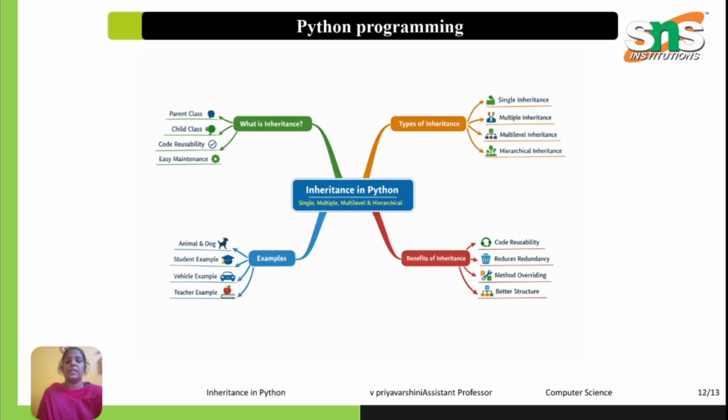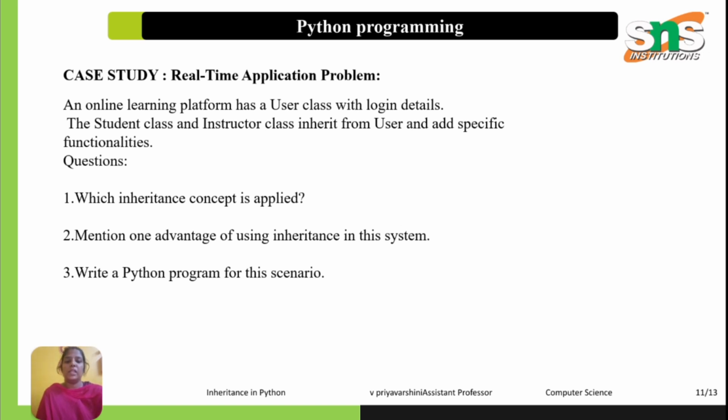Next, a real-time case study: an online learning platform. We have a User class containing username, password and login method. Student and Instructor inherit from User. Which inheritance type is this? Hierarchical inheritance. Advantage: login functionality is written once in the User class and reused. Example: class User, def login, print user logged in. Class Student, def submit_assignment, print submitted the assignment. Class Instructor, def upload_material, print material uploaded. This avoids rewriting the login in both classes.